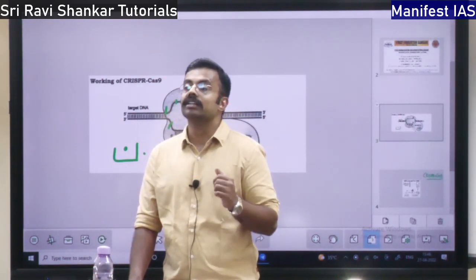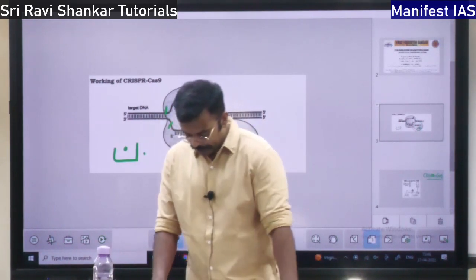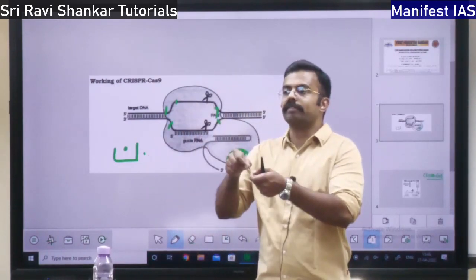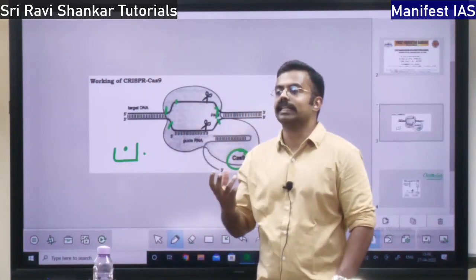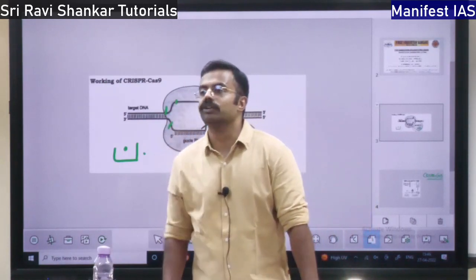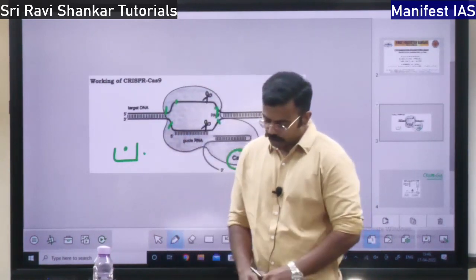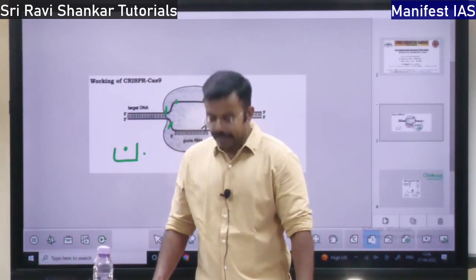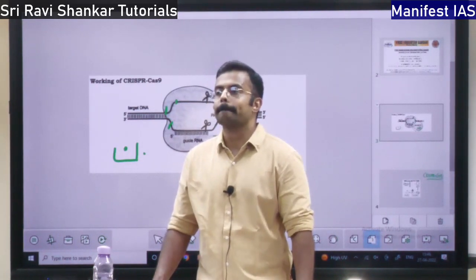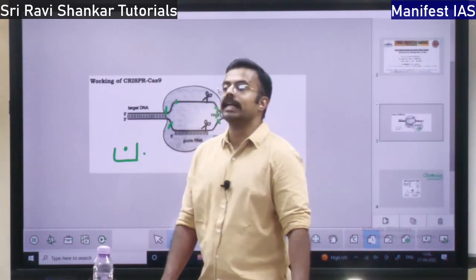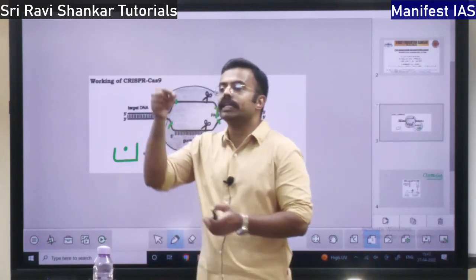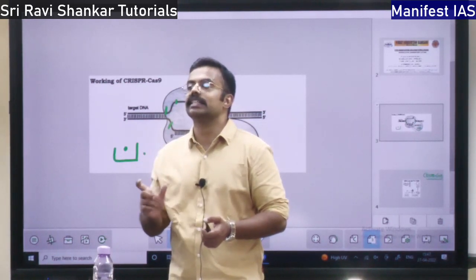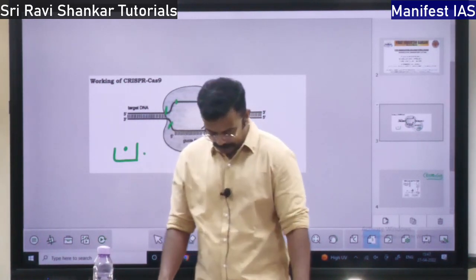Specific bacteria or yeast is manufactured using DNA technology, and this bacteria or yeast is put into a vector, a transporting agent, a carrier, and they inject it into the human body. That is the recombinant vaccine. Then the RNA vaccine. What is an RNA vaccine? The messenger RNA is put inside a protein or some carrier vector, and that is given as an injection. That is the RNA vaccine, right?